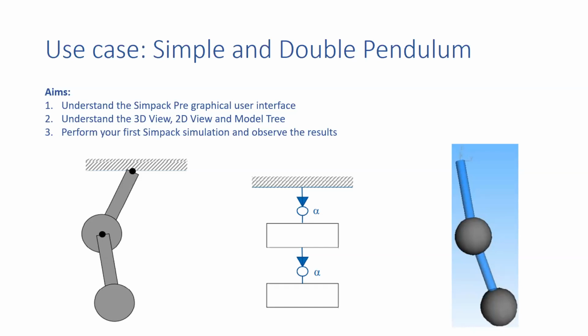Now, what is this one? Anyone? Double pendulum. Now look, this is the base. Here is the joint, and here is the main body. Look here also, joint, main body, then another joint, another body. Here also the same.